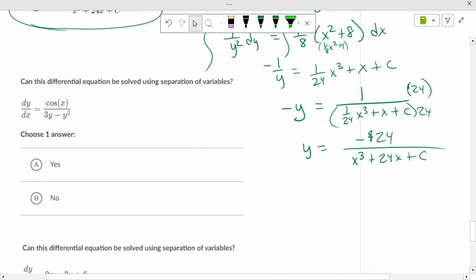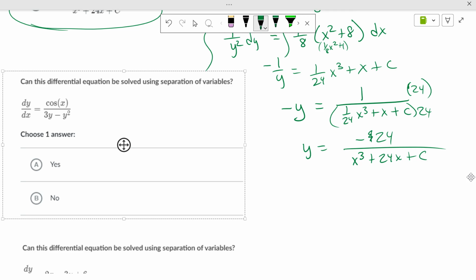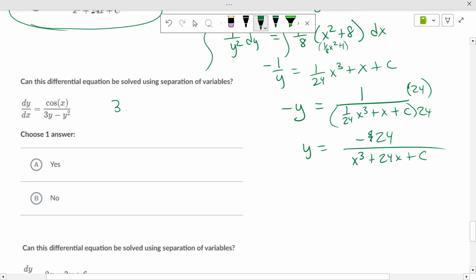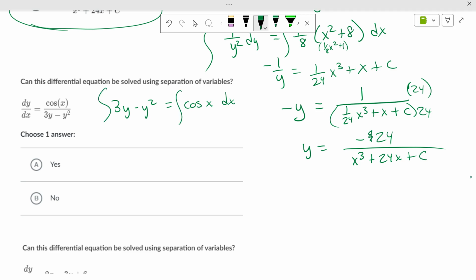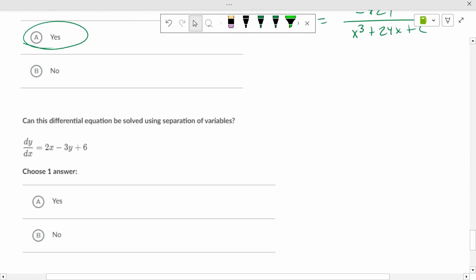Okay, what if we have a trig one? Yeah. If we have trig, 3y minus y squared equals cosine of x dx. Can we integrate it? Can we separate variables? Yep, we could separate variables. Because they asked if we can solve this using separation of variables. Yep, we can. It'd be really ugly, but yes, we can.